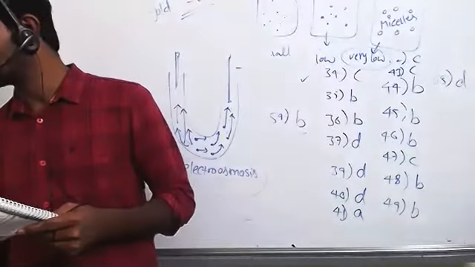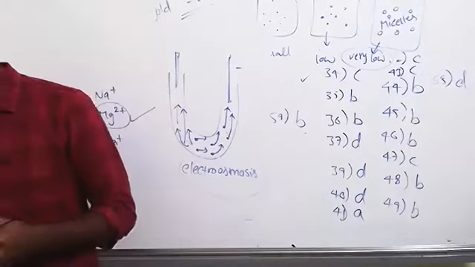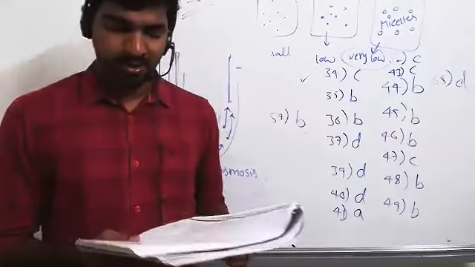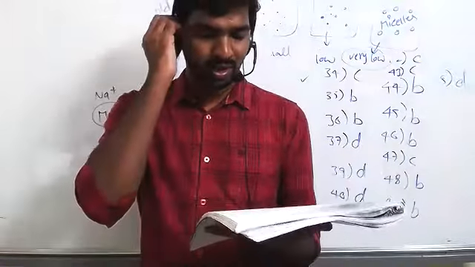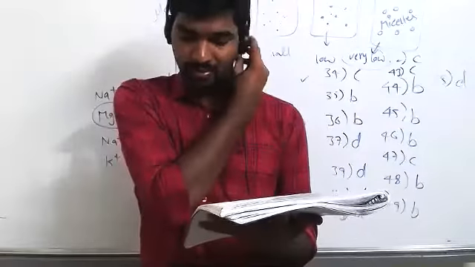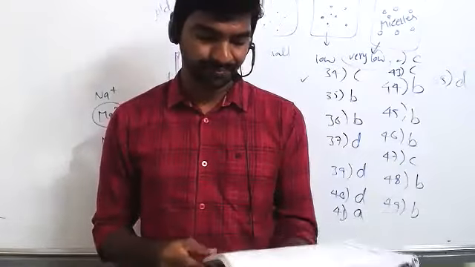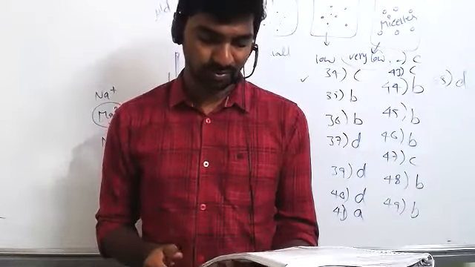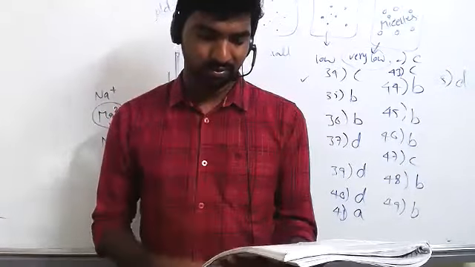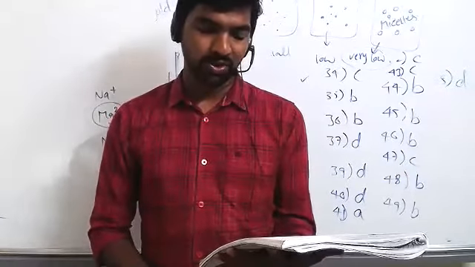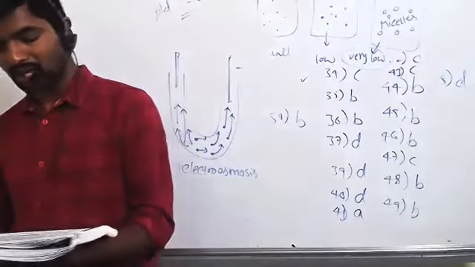Next 66. Banu. Which of the following processes is responsible for the formation of delta when rivers meet the sea? Coagulation. Correct. Read 67 also. Ferric chloride is applied to stop bleeding because... Sir, to coagulate blood, sir. Yeah, to coagulate blood, correct.